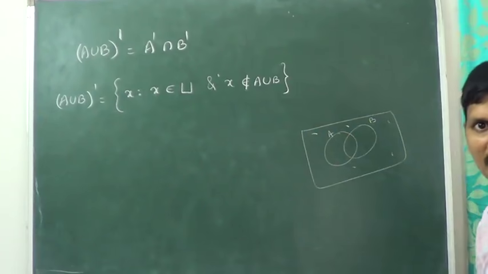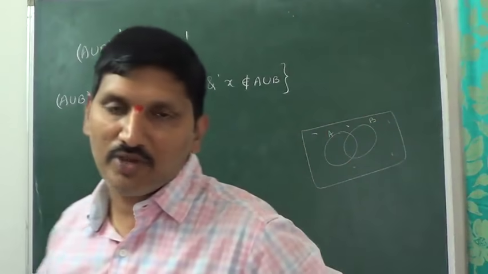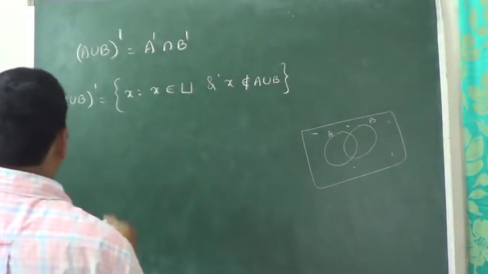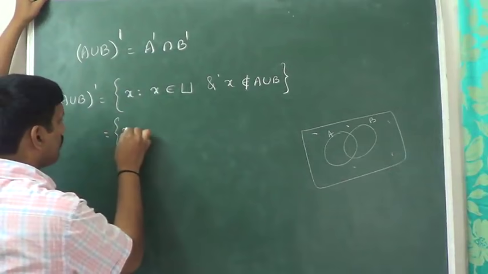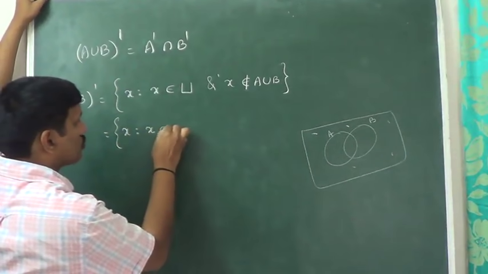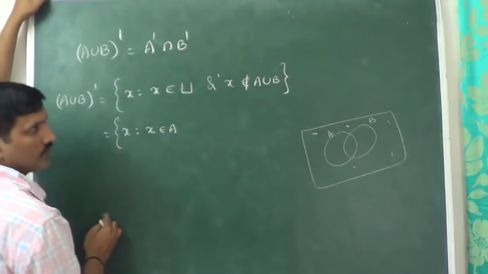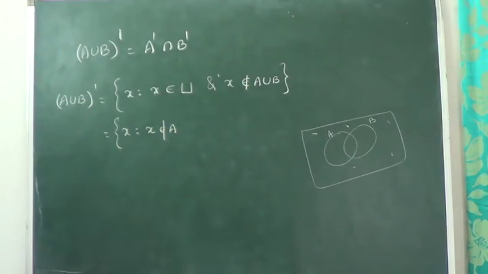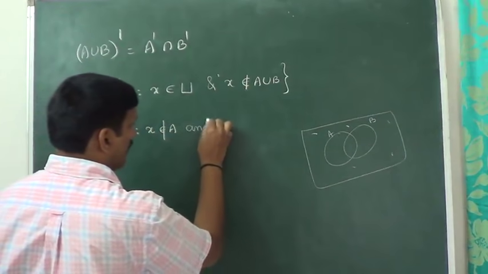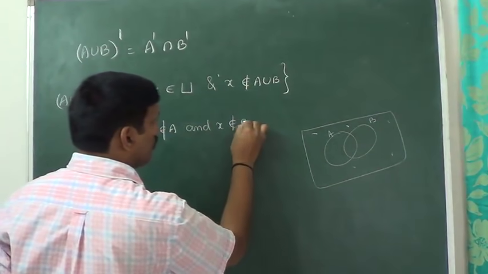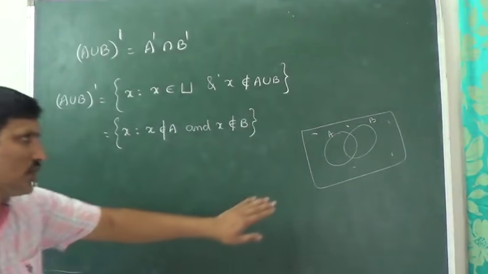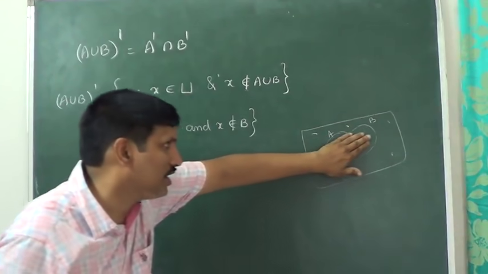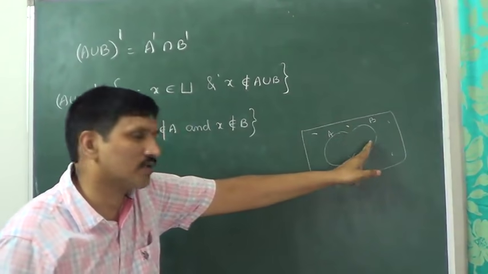That means X is not present in A union B means X not present in A, X not present in B also. That's why we can write this as X such that X does not belong to A and X does not belong to B also. Because X is not present in A union B, it is not present in A, not present in B.